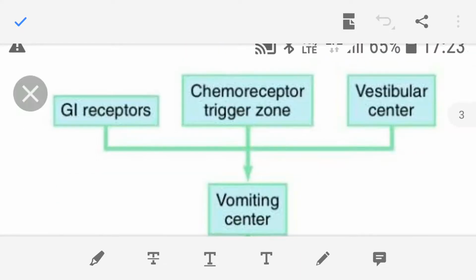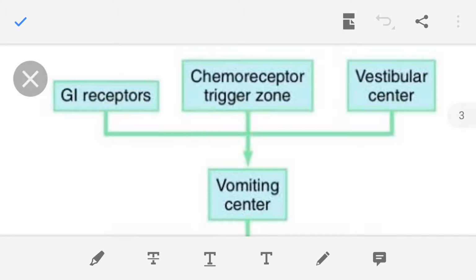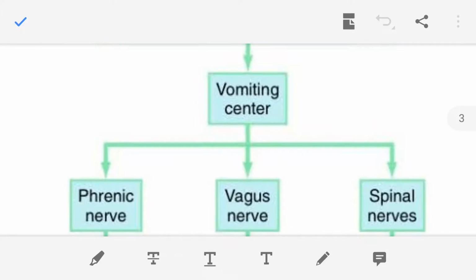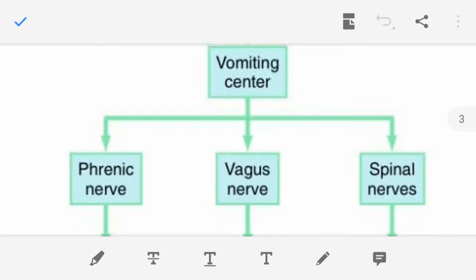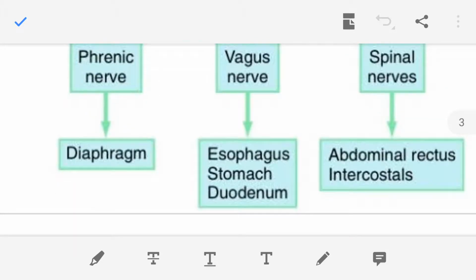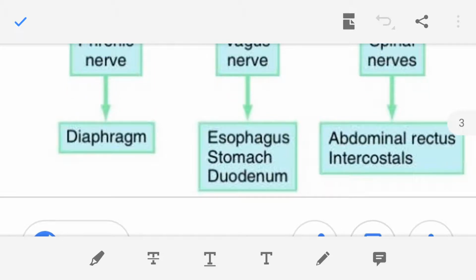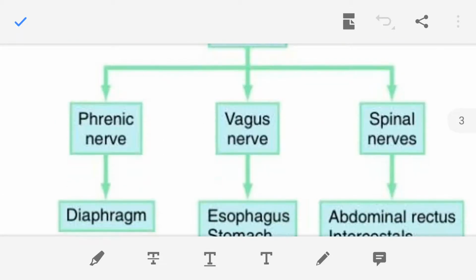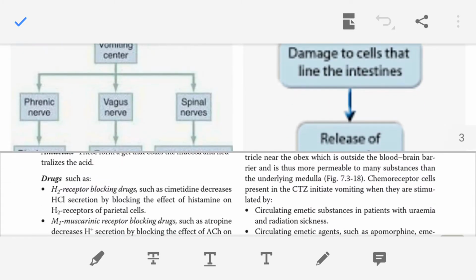Once again, go through this information: from where the vomiting center is receiving the nerve impulse and where the vomiting center is sending the nerve impulse. All these organs, diaphragm, esophagus, stomach, duodenum, abdominal rectus, and intercostal muscle, have received the nerve impulse from the vomiting center. Now what happens?